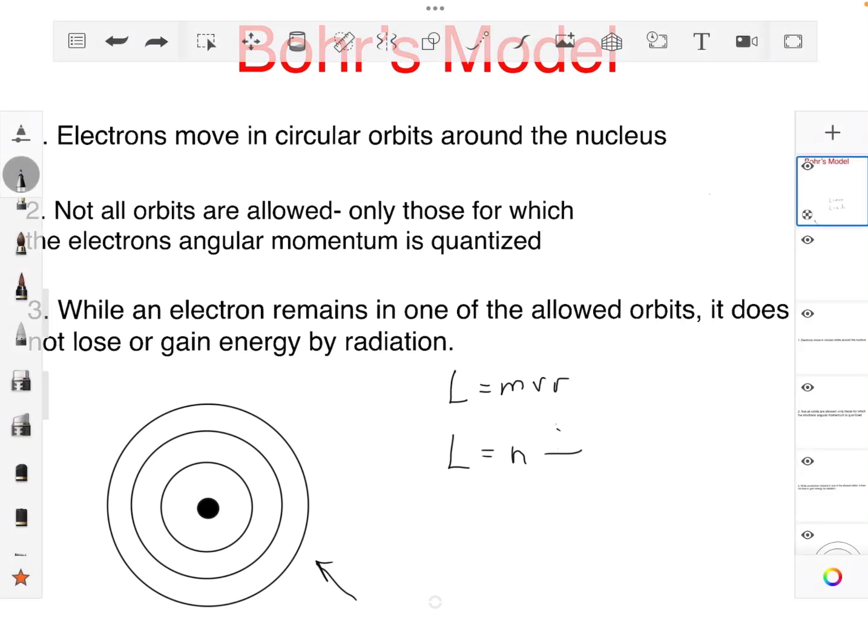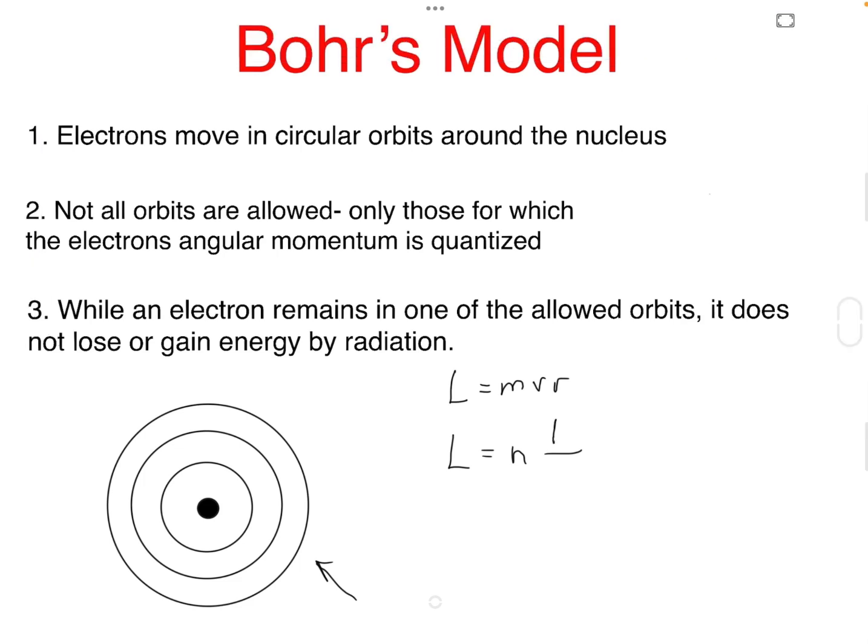I apologize, it's not an h-bar, it's just a normal h, divided by 2π. Here n is a positive integer, it can be 1, 2, 3, and h is Planck's constant. This rule restricts electrons to specific allowed orbits with fixed radii and energies.